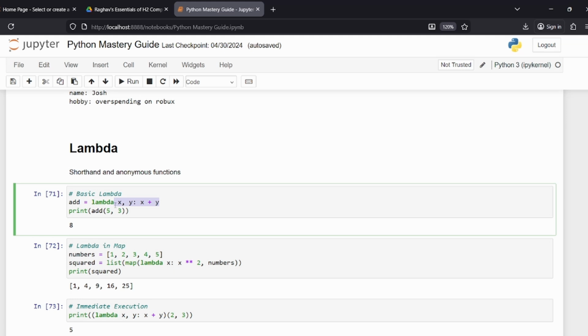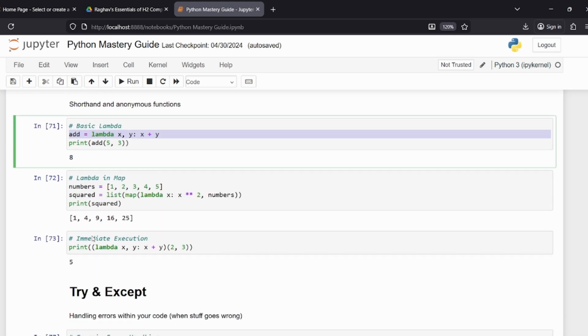So again, what is a function fundamentally? It is take an input, give out output. So in this case, you quickly define your input, which is x and y, and you quickly define your output, which is x plus y. So in this case, this is a one-liner that defines what add is. And now if I just put add 5, 3, it will give me 8 because it just knows what to do. So the good thing about lambda functions is that you can inline lambda for a map.